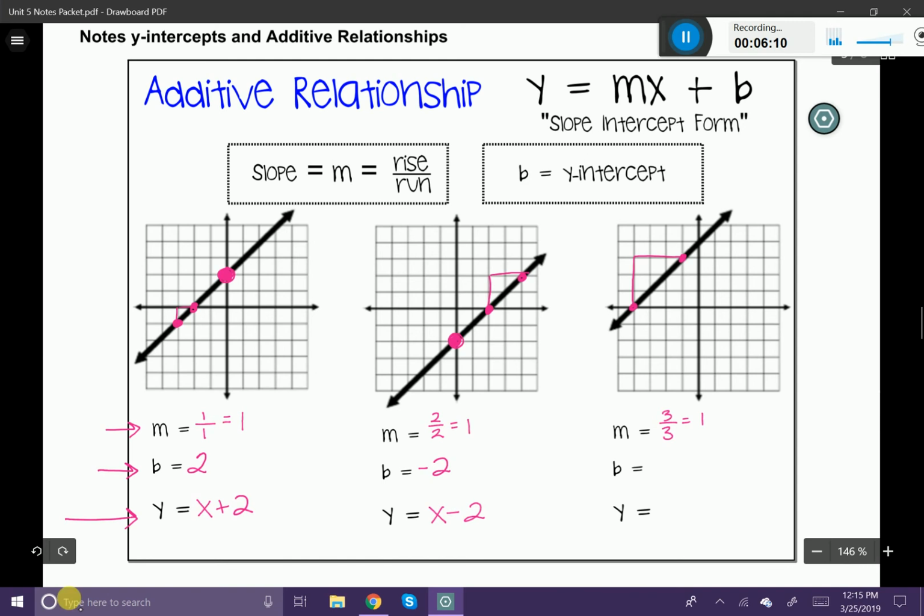My y-intercept, that's the new piece. Here he is. He's at 1, 2, 3, 4, it looks like. That's going to be an additive relationship of y is equal to x plus 4. All right, now that we've looked at the graph, the biggest part that we learned here was that the y-intercept is the location where the graph meets the y-axis.